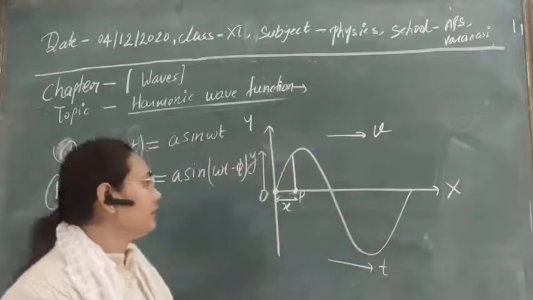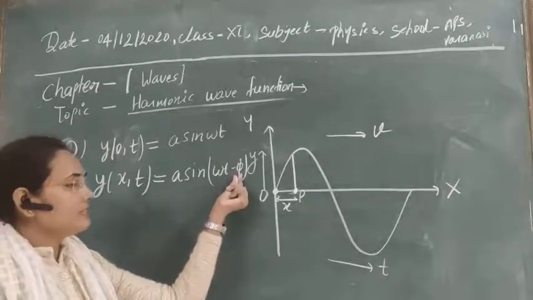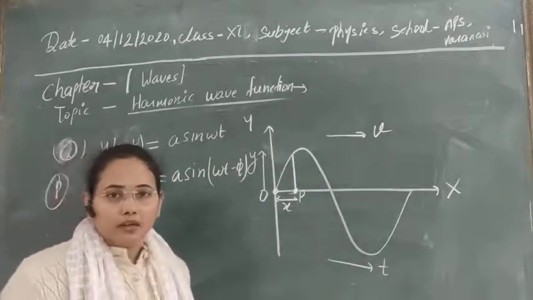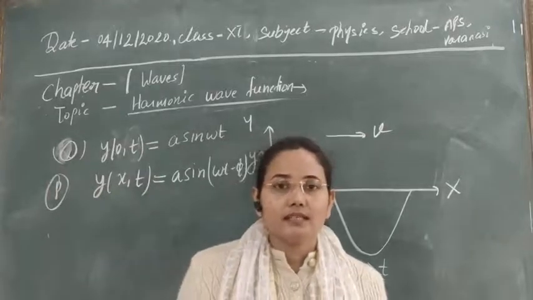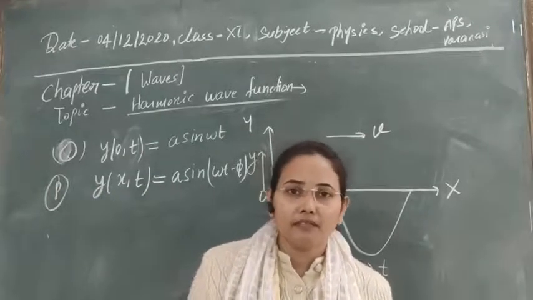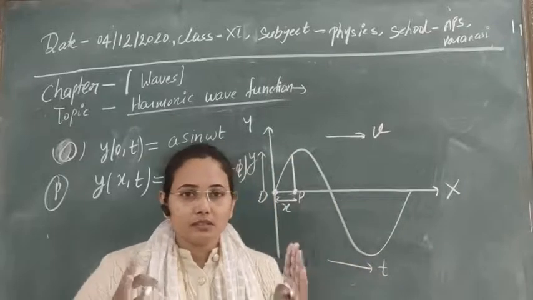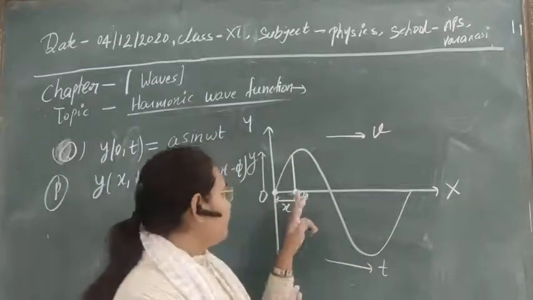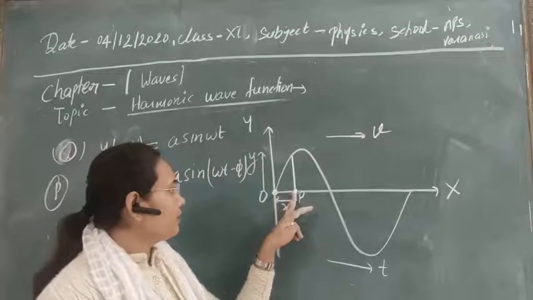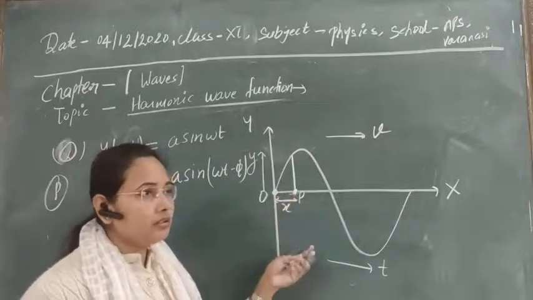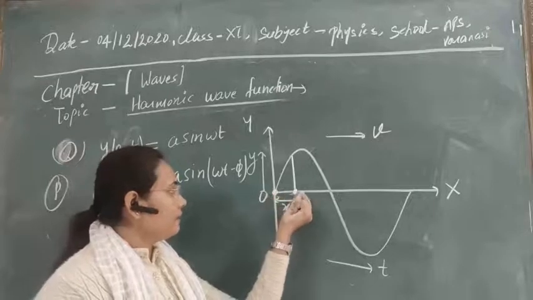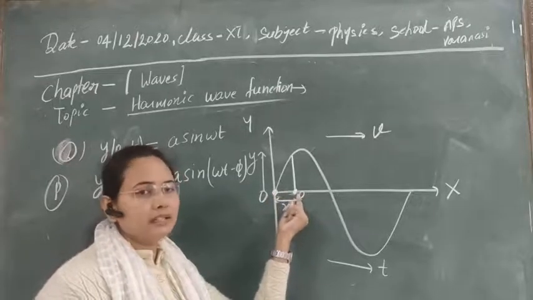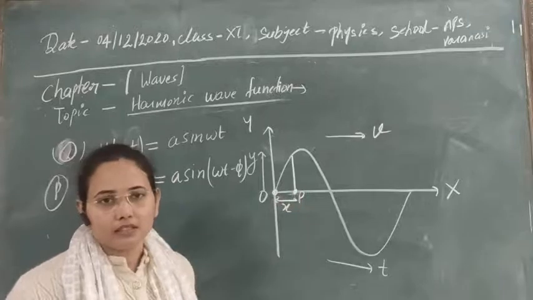Now you know that phase difference is equal to 2 pi by lambda into path difference. So there is a relationship between phase difference and path difference. Phase difference means the phases at point O and at point P, and path difference means the path traveled by the particle from O to P. Simple, this is the path difference.